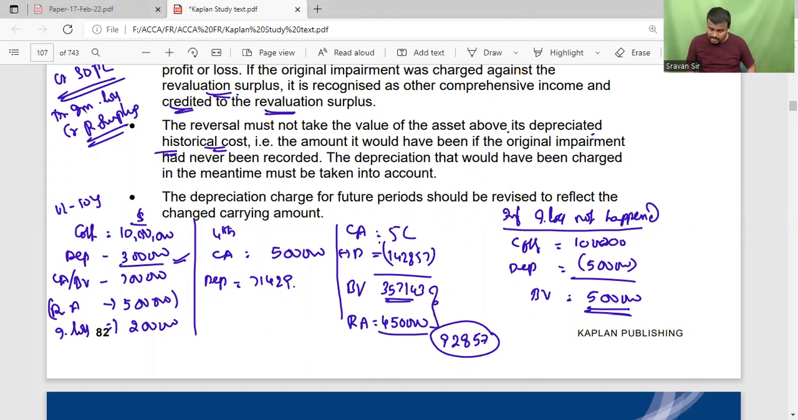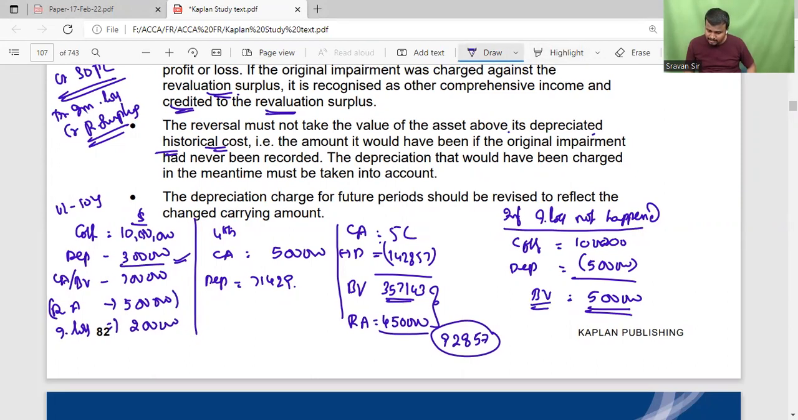But what is the maximum reversal of the impairment loss? The maximum amount is the difference between the book value of the asset, if impairment loss had not happened, and the recoverable amount. 5 lakh minus 4,50,000, so 50,000 is the maximum amount of the reversal of the impairment loss.